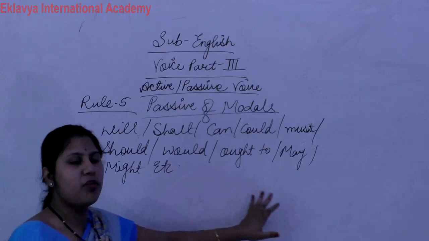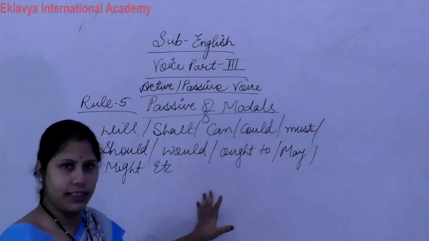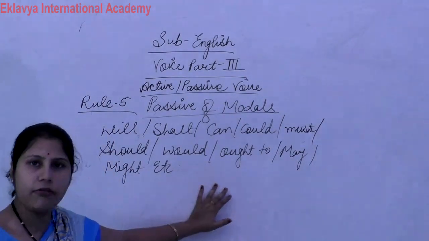If these types of modals come in any type of sentence in active voice,